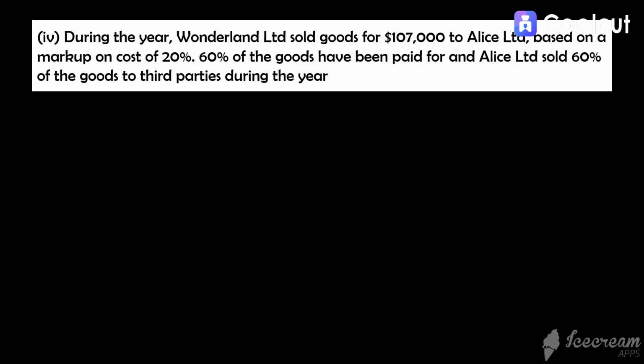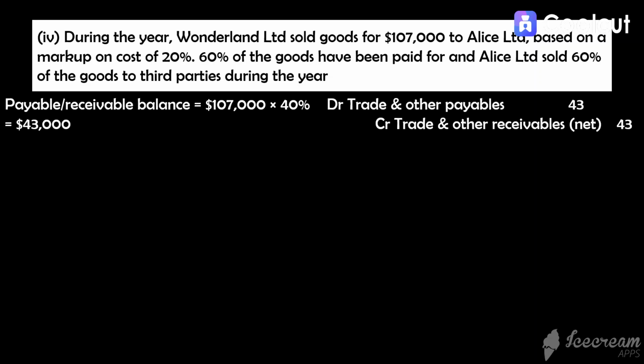In point IV, Wonderland Limited sold goods for 107,000 to Alice Limited based on a markup cost of 20%. Note that 107,000 is the sales amount. 60% of the goods have been paid for, and Alice Limited sold 60% of the goods to third parties. First, we will eliminate the payable and receivable balance from this sale. If 60% of the goods have been paid for, the payable and receivable balance should be 40% of the sales amount. So we debit trade payables and credit trade receivables by 43,000. Second, we will eliminate the whole sales transaction. Debit sales, credit cost of sales by 107,000.